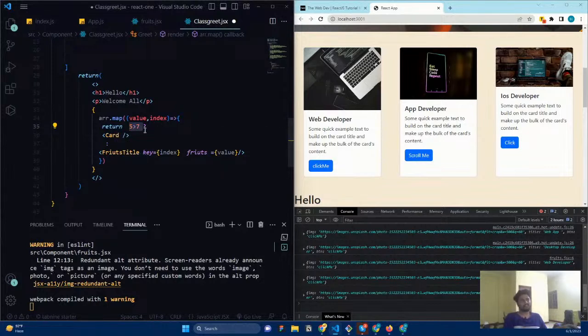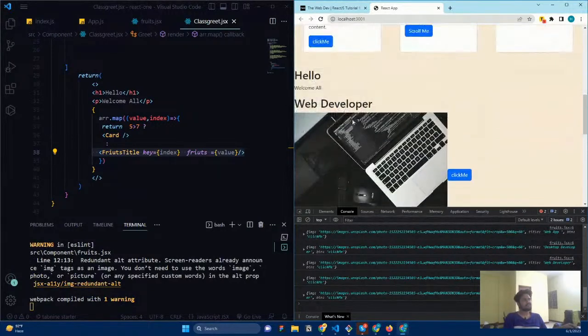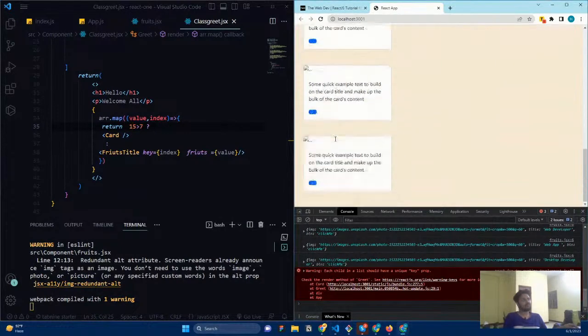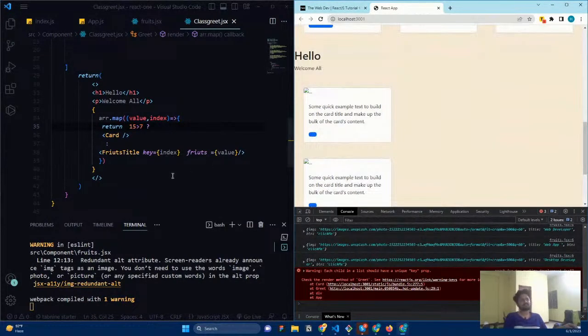Like that. So if 5 is greater than 7 is true, then load cart. If it is false, then load fruits item. So if I save it and render it, you can see we are getting the fruit title component. But if I make it 15 is greater than 7, you can see we are now getting the pod component. Clear?